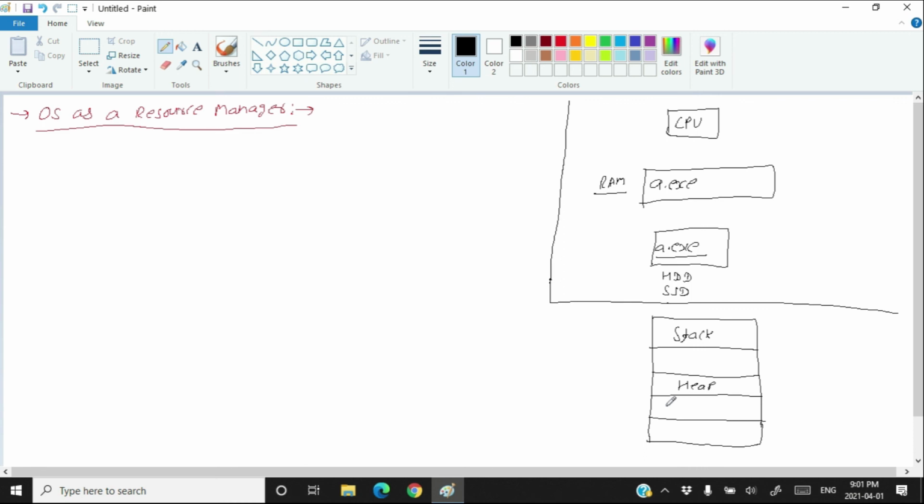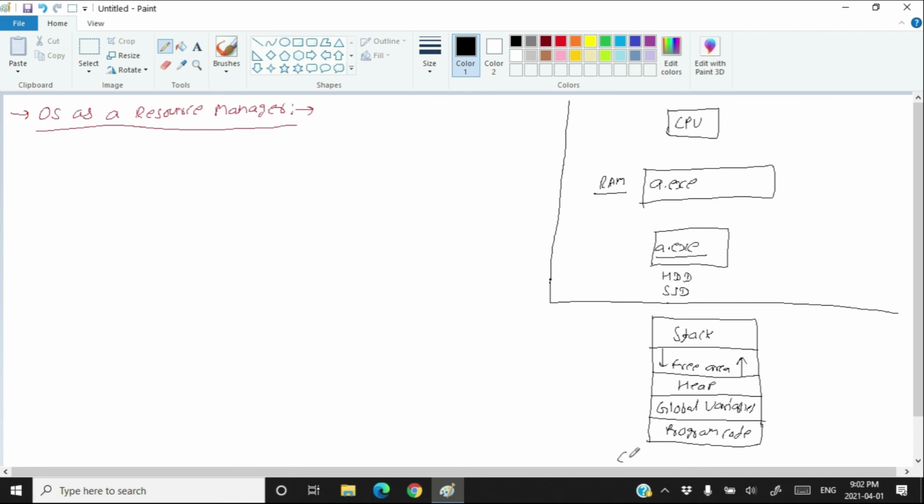But I am writing only those terminologies which are used in your book. So after the heap, you have global variables. And after the global variables, you have program code. Now look at here. This is the free area. Okay. And the stack and the heap grow towards each other.